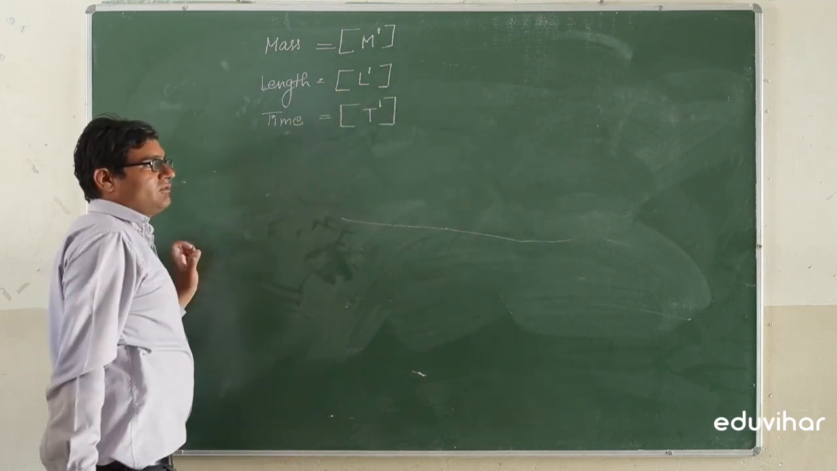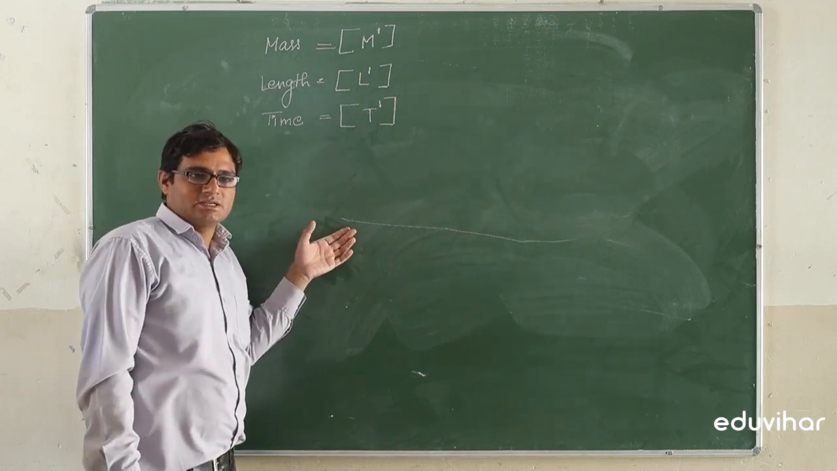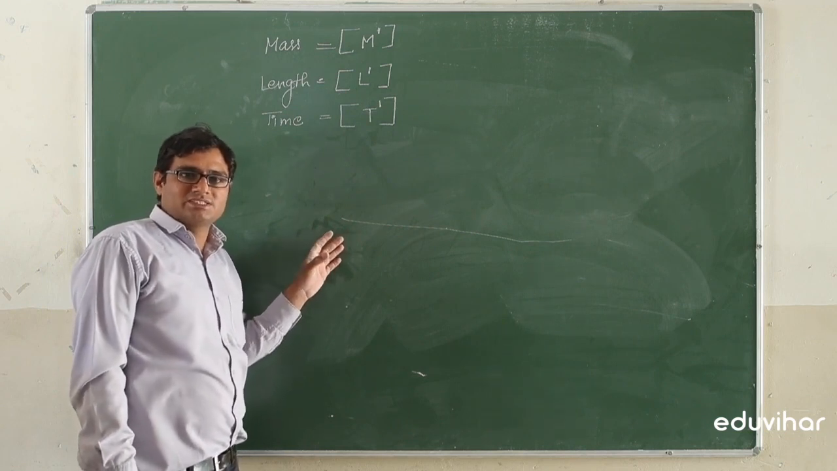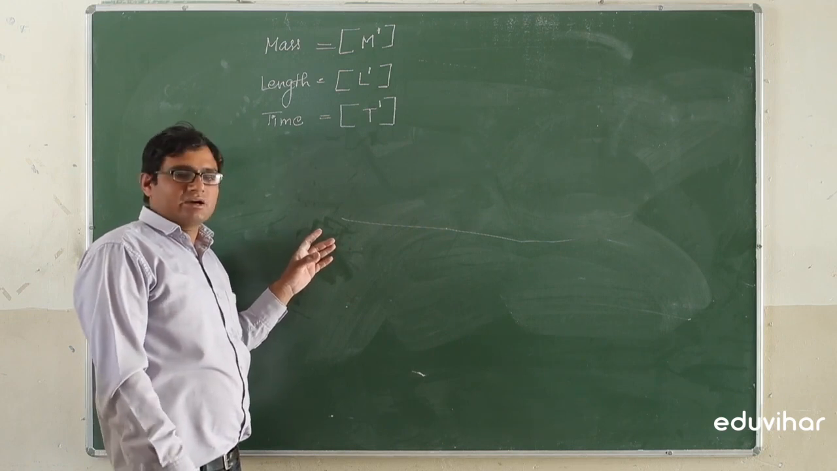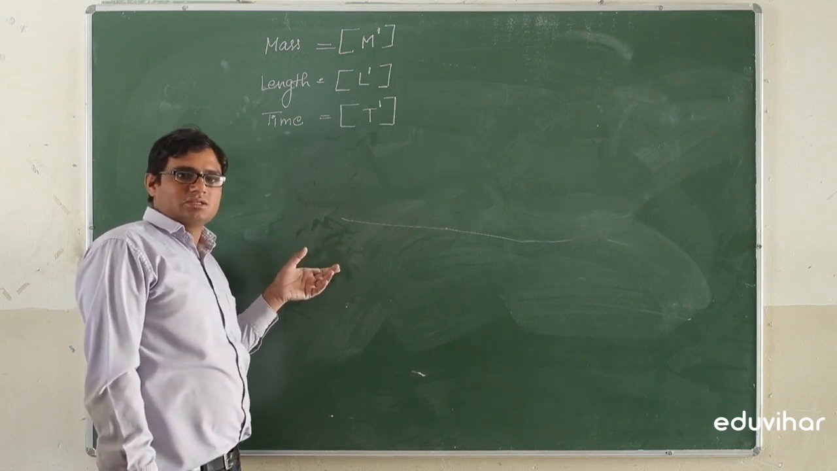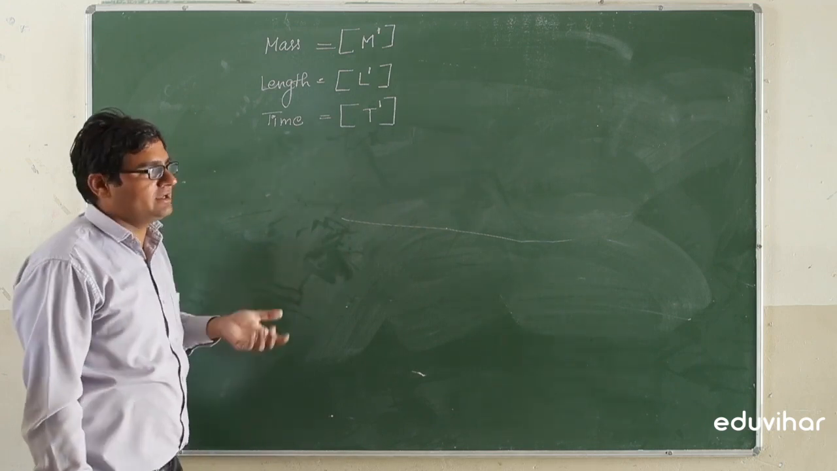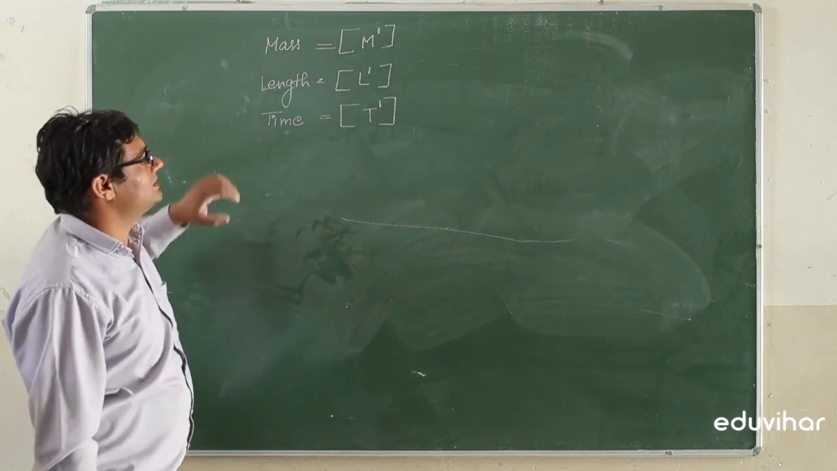These are the dimensional formulae. We will study the dimensions. Dimensions are used to check the accuracy of a formula, to convert one system of unit into another system of unit, and to derive any expression, to derive any extra formula. Then we will use the dimensions.